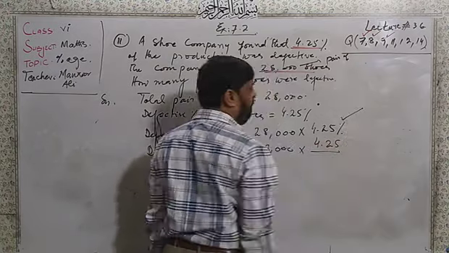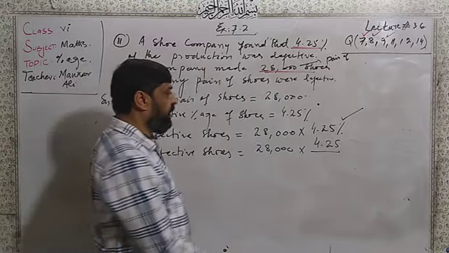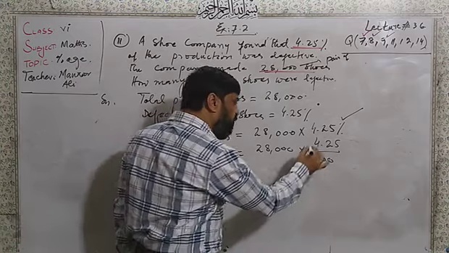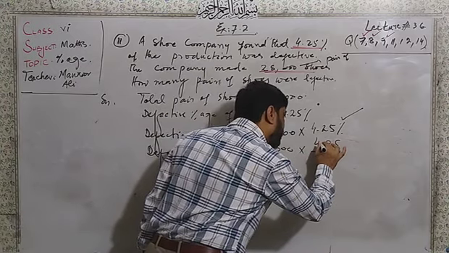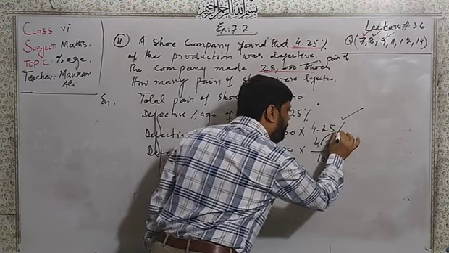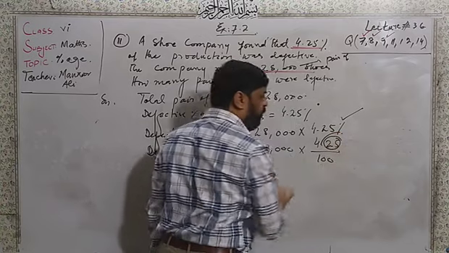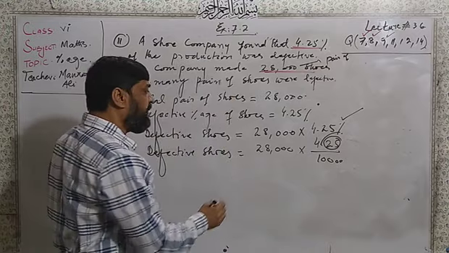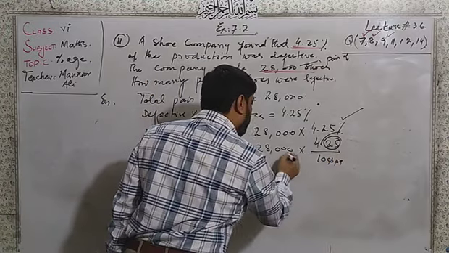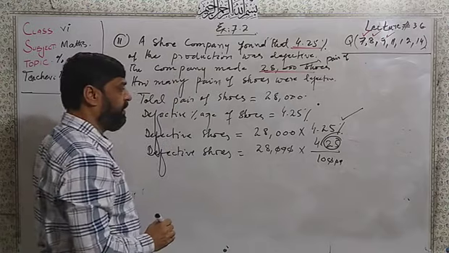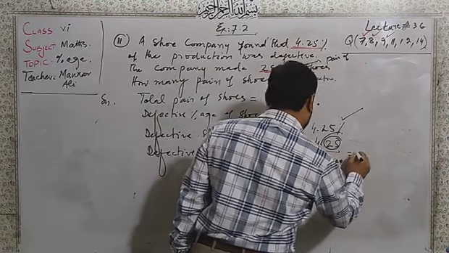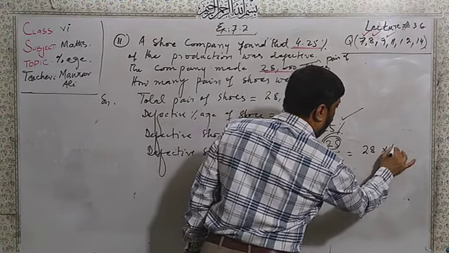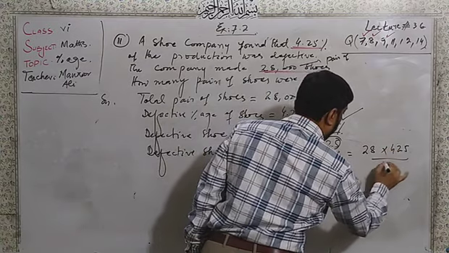Now this percentage will be converted to a fraction, write 100. If you want to remove the decimal point, there are 2 digits after it, so I write 2 digits here. Then 3 digits will be cancelled. I will get 28 multiplied by 425 divided by 10.